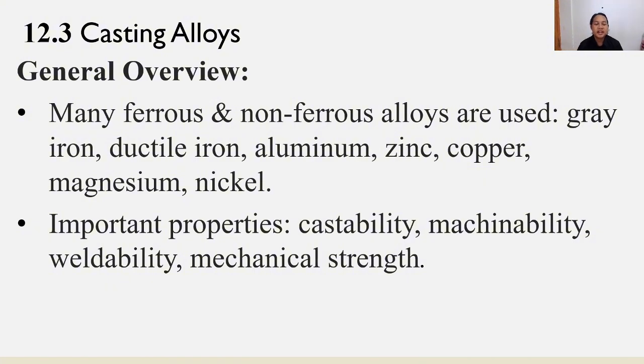Next, we have the casting alloys. In general overview, many ferrous and non-ferrous alloys are used, like gray iron, ductile iron, aluminium, zinc, copper, magnesium, and nickel. The important properties are castability, machinability, weldability, and mechanical strength.